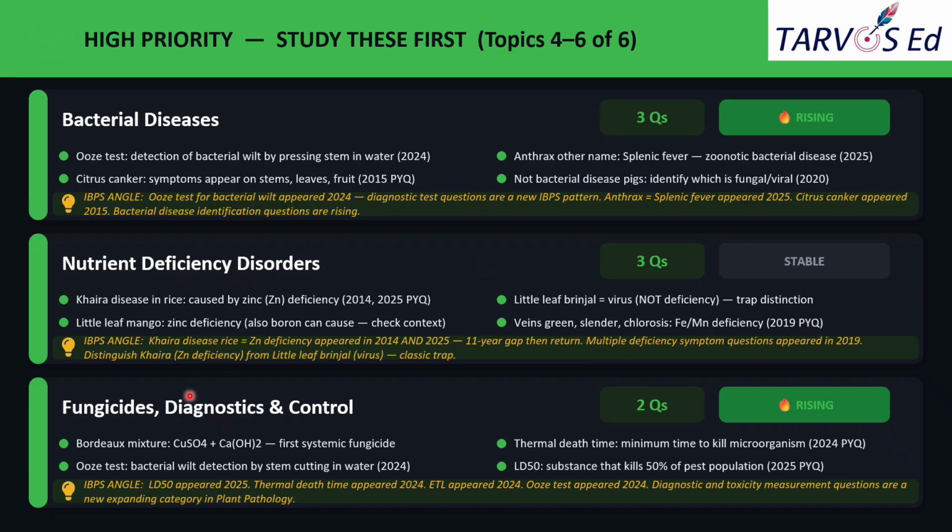Okay, and the next topic is fungicides, diagnostics, and control. Only two questions were asked. Even though there were only two questions, this was tagged as a high priority one. And also this one has a rising trend. So what is Bordeaux mixture?